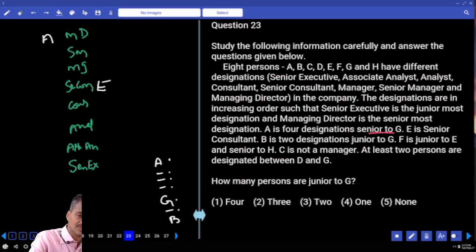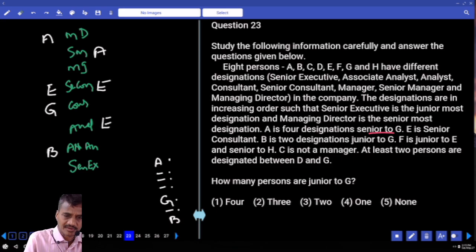1, 2, 3, G is here. And this is E. Next one blank and this is B. That is one possible. And in the second possibility, A is here. There are 3, 1, 2, 3, E is here. And E, G. Sorry. Now between E and G, E and G is here. And next to G, B is here.